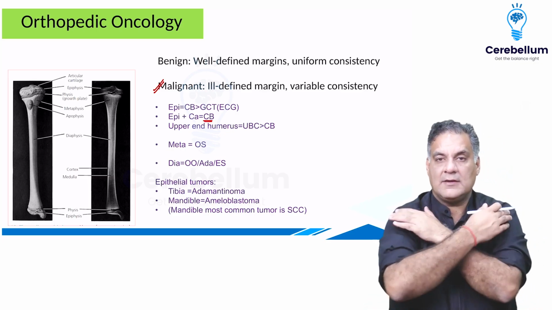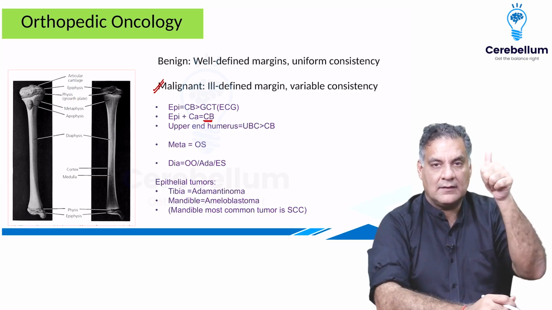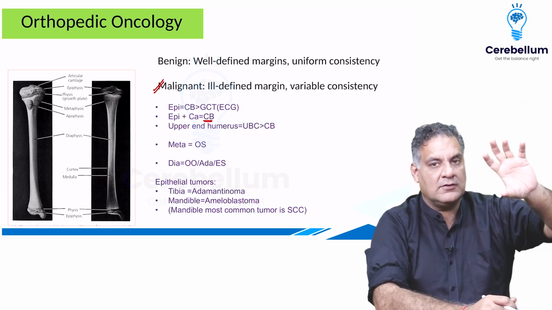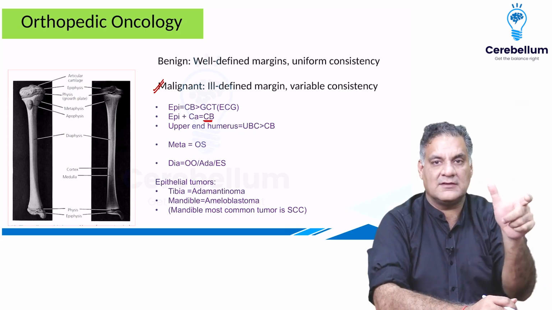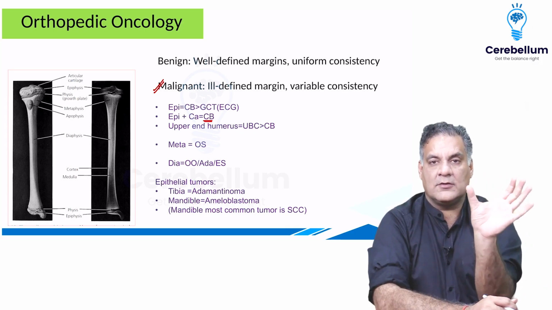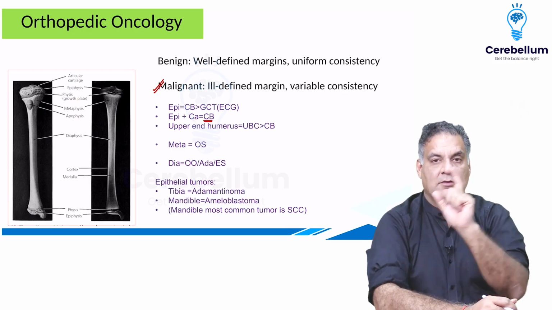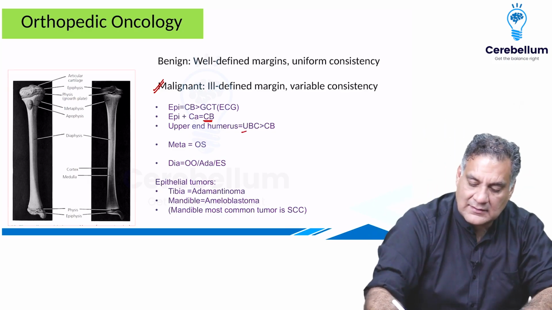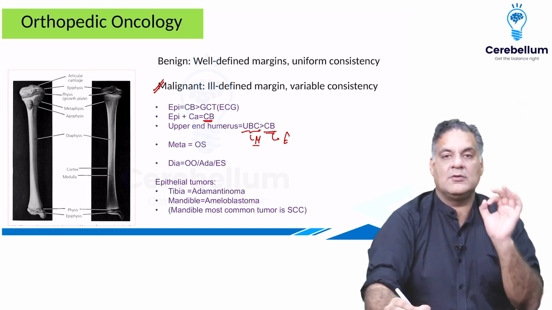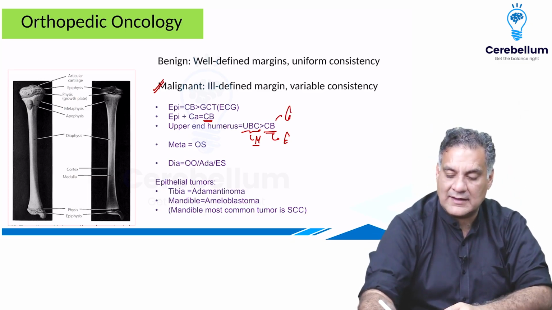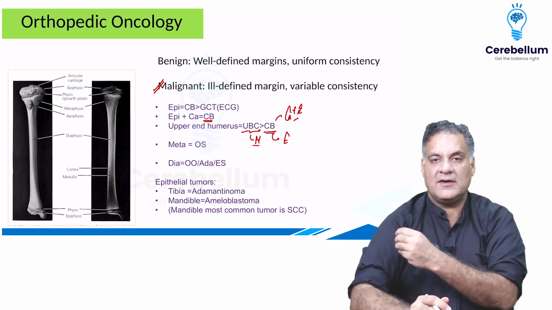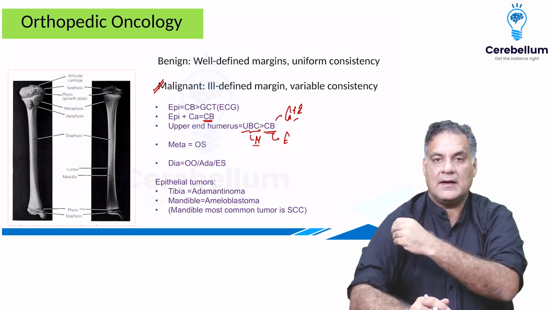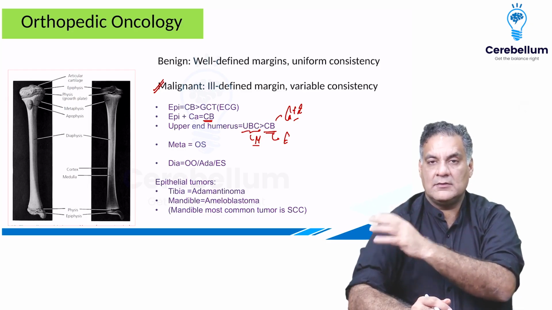If you look at the upper end of humerus, it's known for two things. Number one, the simple bone cyst, also called a unicameral bone cyst, single cameral, one cavity, more than the chondroblastoma. That's what the upper end humerus is known for. Also, one more difference: a unicameral bone cyst is in the metaphyses, whereas chondroblastoma is in the epiphyses. Also, chondroblastoma will have a calcification, which is not a characteristic feature of unicameral bone cyst. So upper end humerus, epiphyseal with calcification, chondroblastoma. Upper end humerus, metaphyseal, unicameral bone cyst.